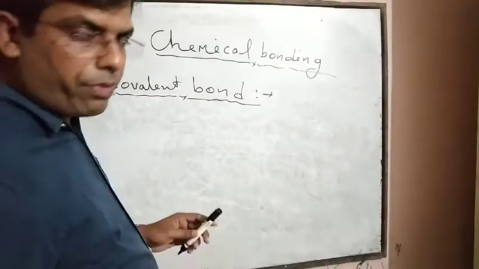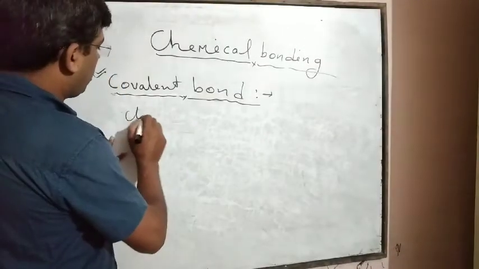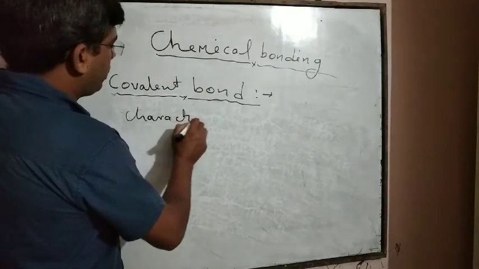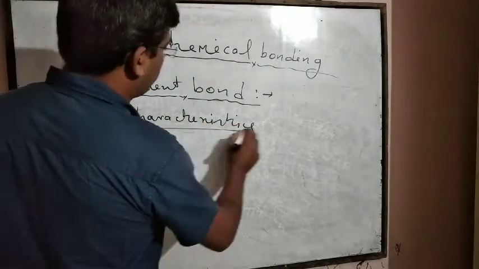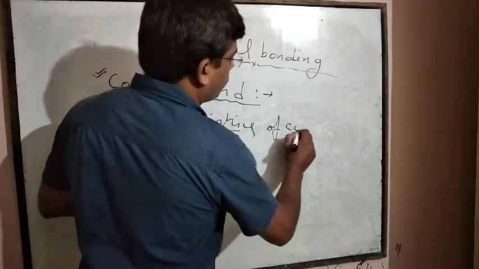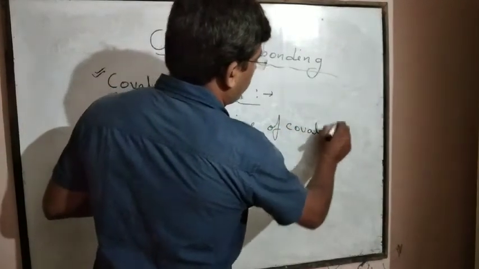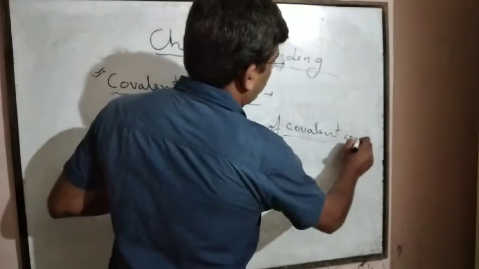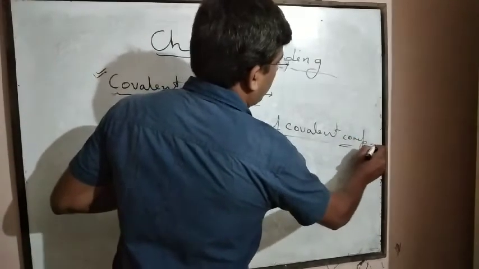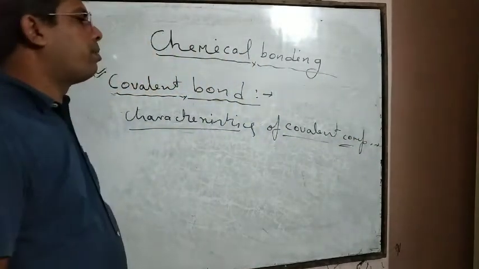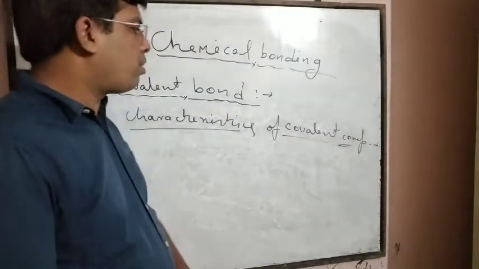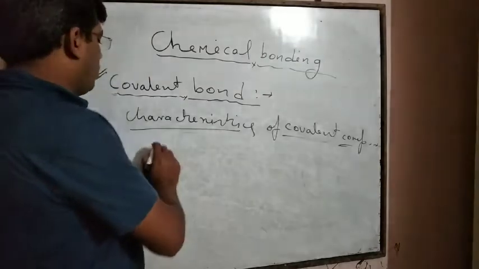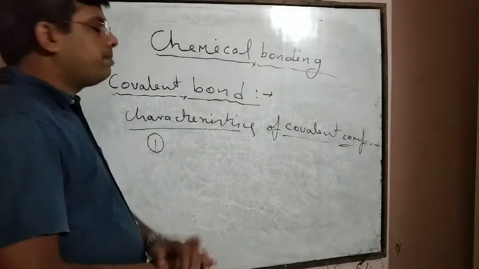There are 3-4 important characteristics of covalent compounds.